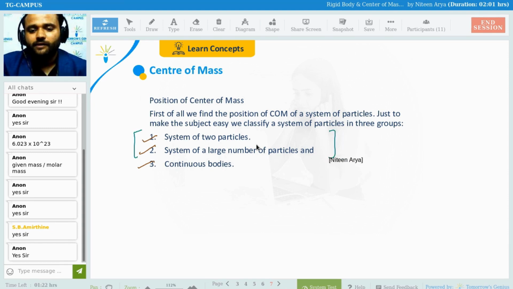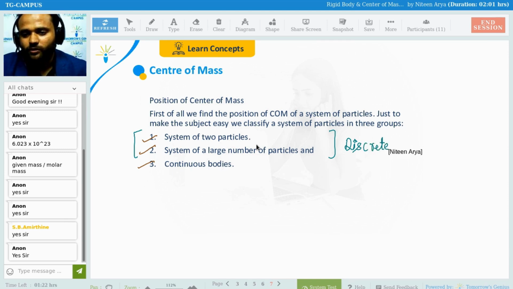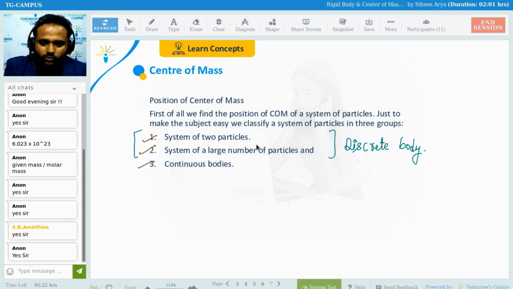What is the discrete one? The formula or a subtopic or a theory which I gave to you on the last page, discrete body. But you know guys, in real life we don't have discrete bodies. We have the continuous one. Clear na? Okay. So this one is important.